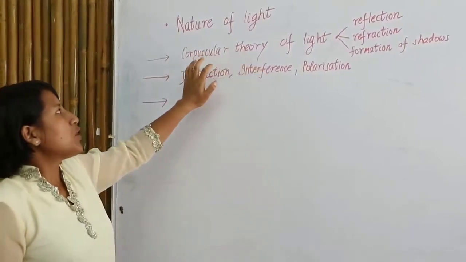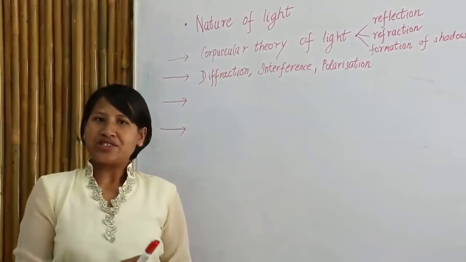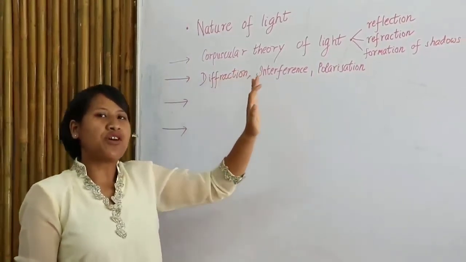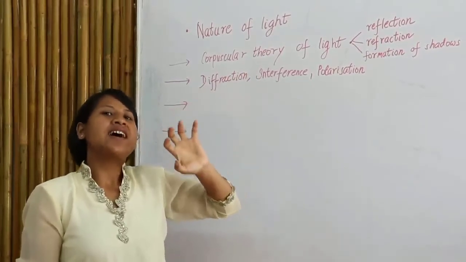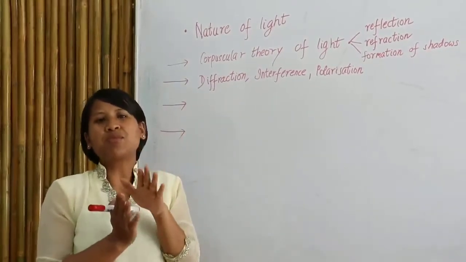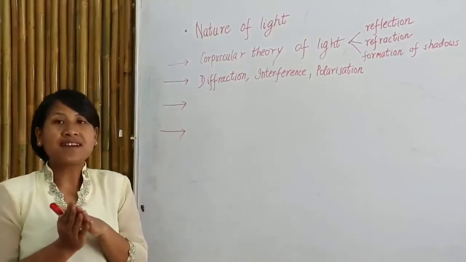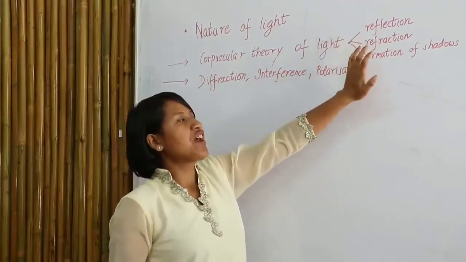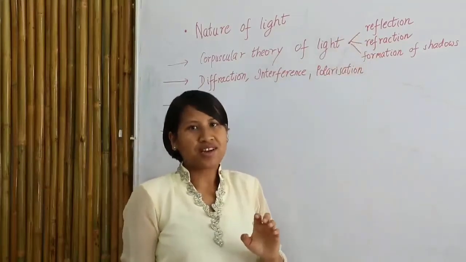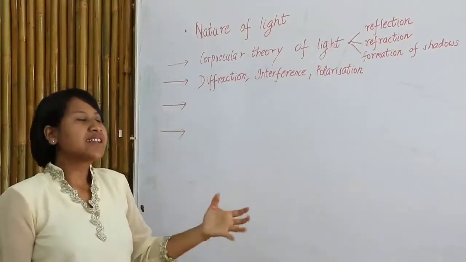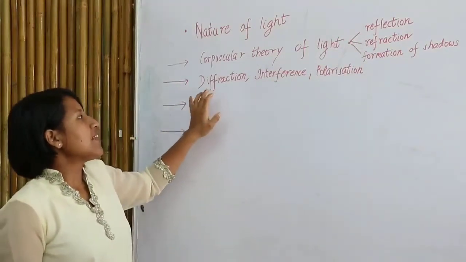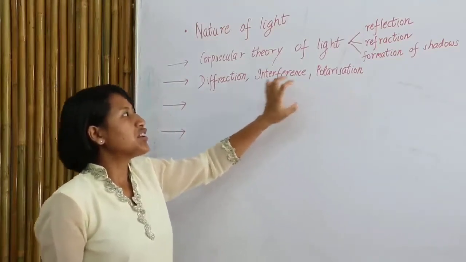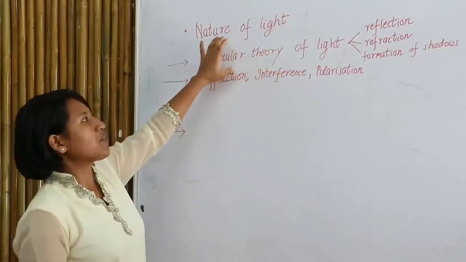Dating back to history, Isaac Newton proposed the corpuscular theory of light. He said that light consists of extremely small particles, and he called them corpuscles. With this theory, he could explain only reflection, refraction, and formation of shadows. But later, scientists performed experiments, and certain phenomena like diffraction, interference, and polarization could not be explained with the help of this theory.